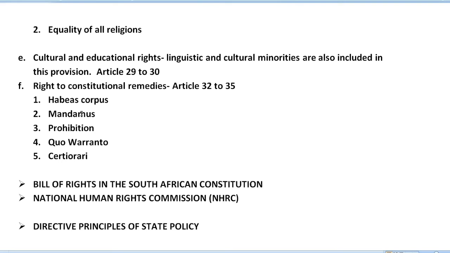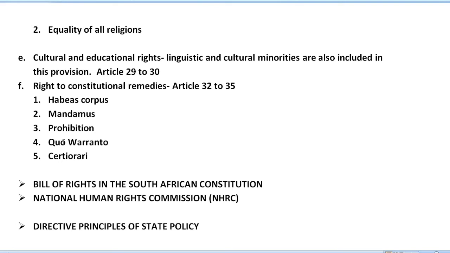the court orders that the arrested person should be presented before it. It can also order to set free an arrested person if the manner or grounds of arrest are not lawful or satisfactory. Second, we have the term mandamus. Mandamus is a kind of writ issued when the court finds that a particular office holder is not doing a legal duty and thereby infringing on the right of an individual.